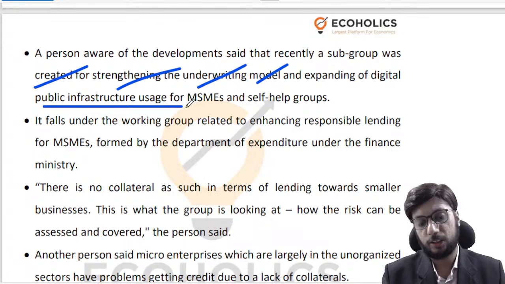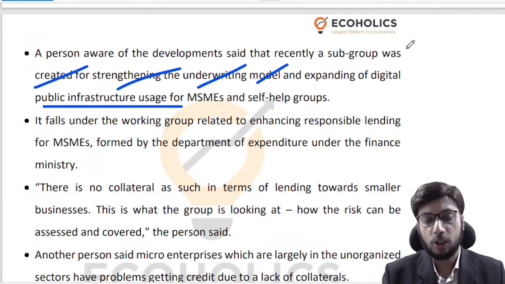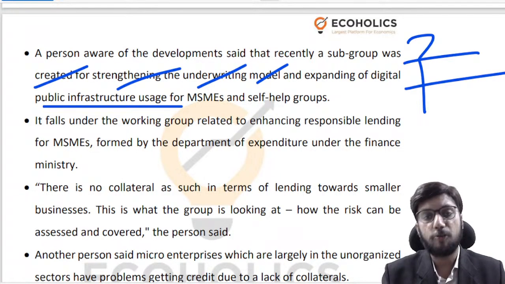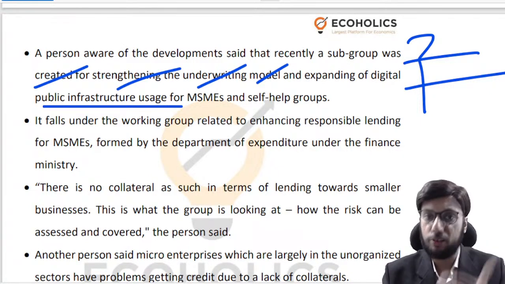So a subgroup has been created for strengthening the underwriting model, right, and expanding of digital public infrastructure for MSMEs and self-help groups. So these are the kinds of points that should get reflected in your answers on MSME loans or MSME financing if asked directly. These are the kind of points that should make an appearance in your answer for MSMEs in general, that what are the kind of steps that are taken.